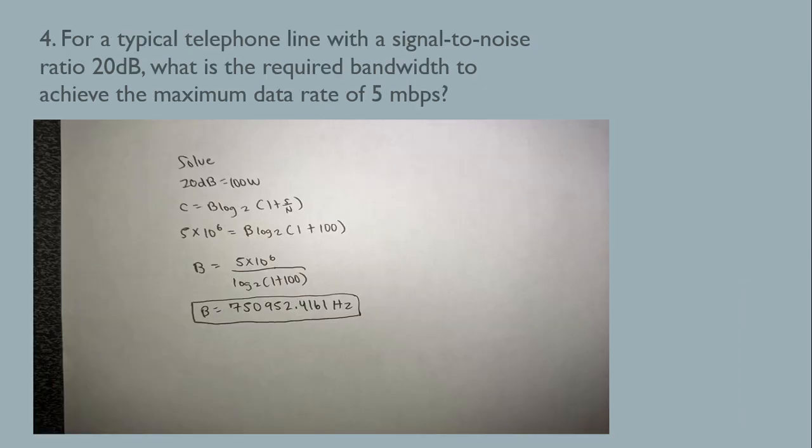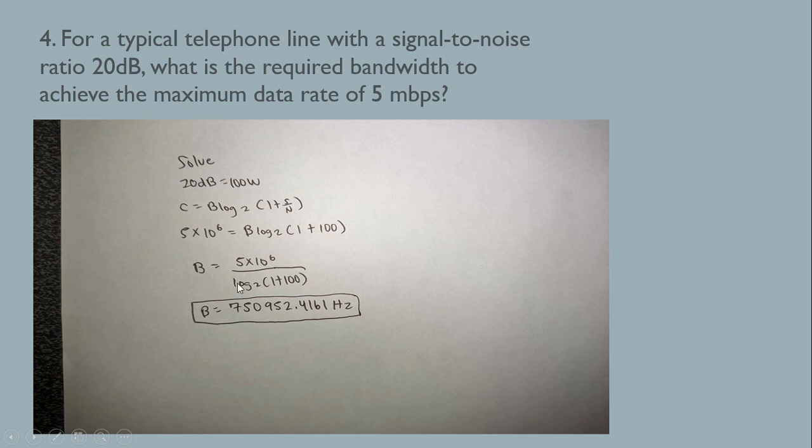So the last sample problem on this topic: for a typical telephone line with a signal to noise ratio of 20 decibels, what is the required bandwidth to achieve the maximum data rate of 5 Mbps? So solve. 20 decibels is equal to 100 watts. The formula again, C is equal to B log 2 of 1 plus S over N. So 5 times 10 raised to 6, because it is megabits per second, that is the maximum achievable data rate in the given, is equal to B log 2 of 1 plus 100, because 100 watts.